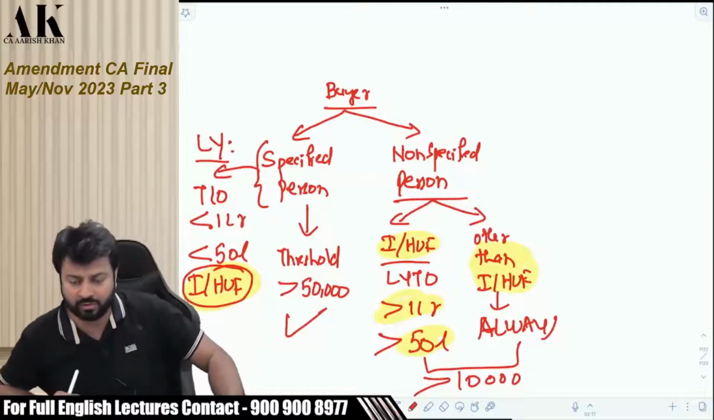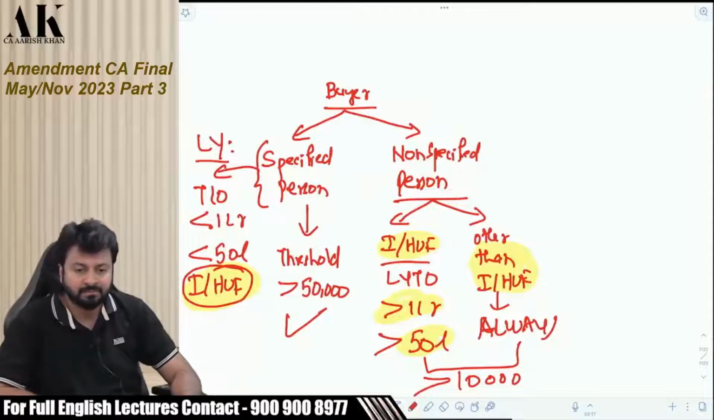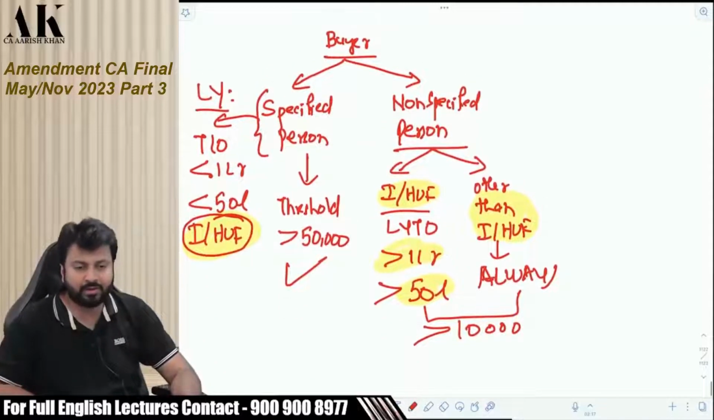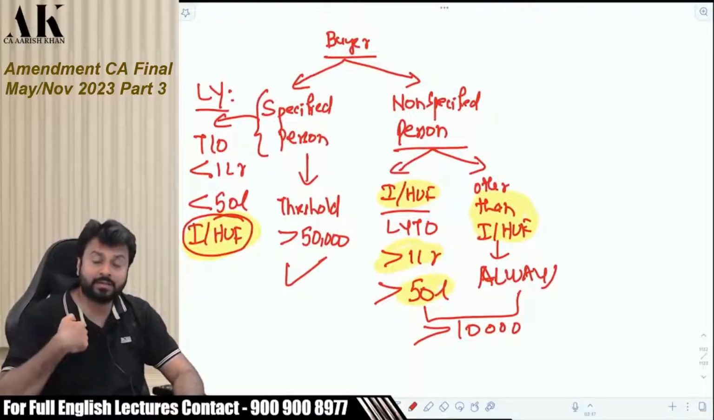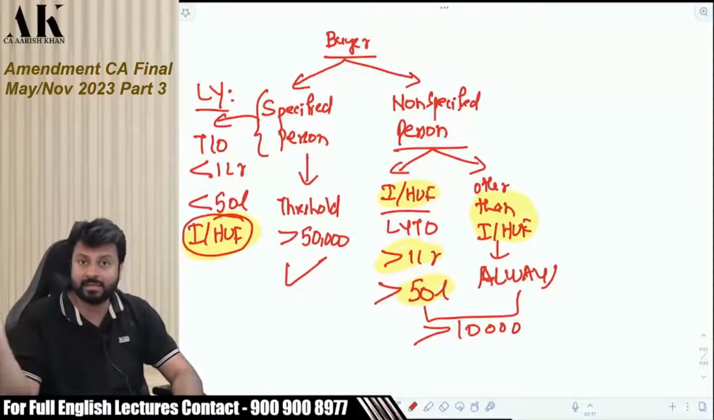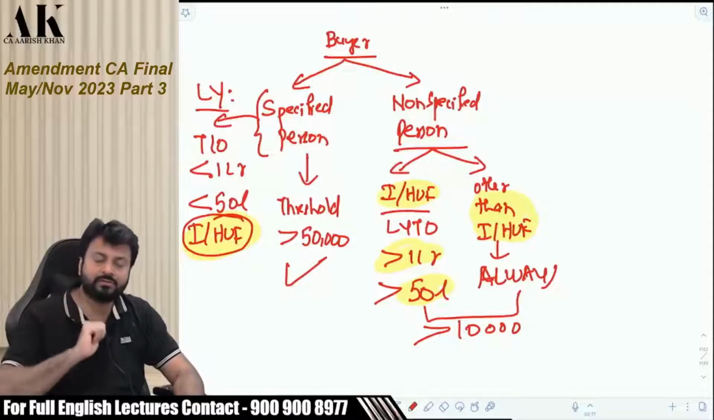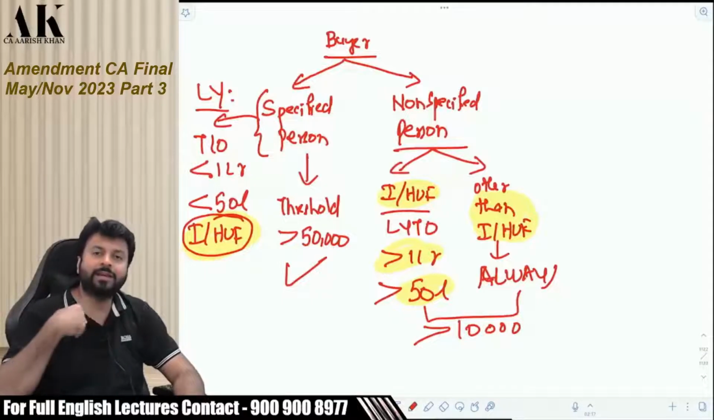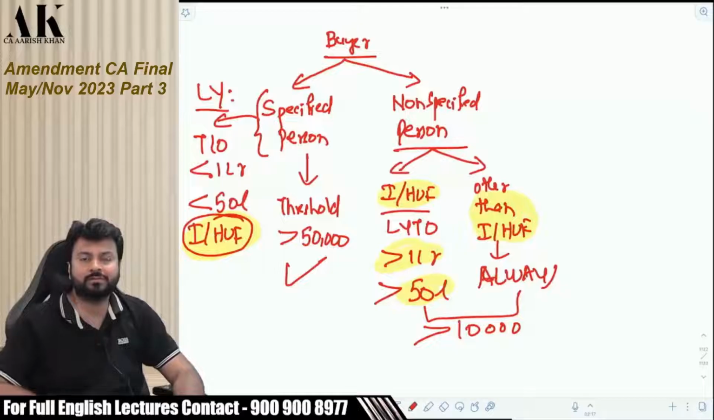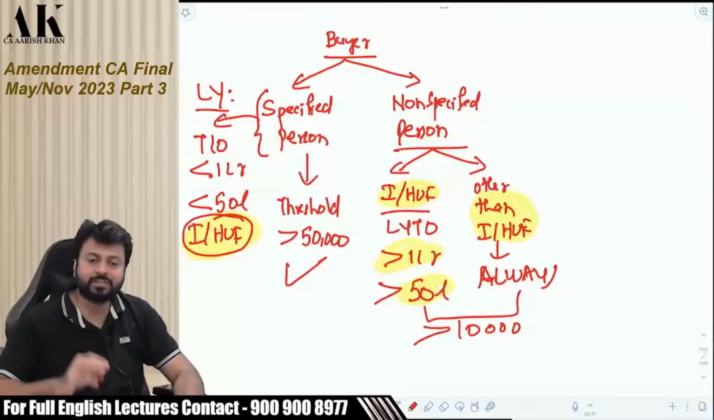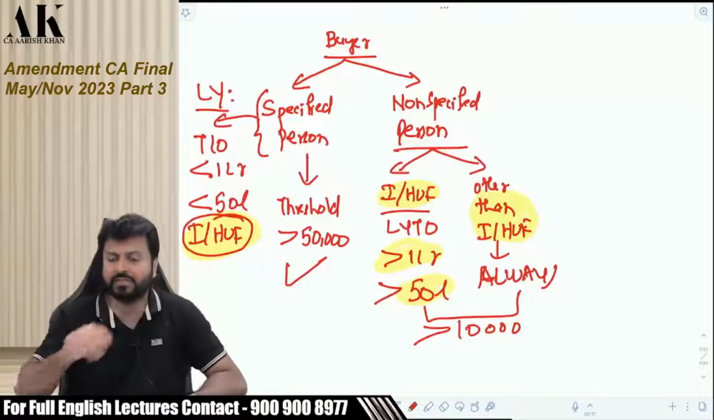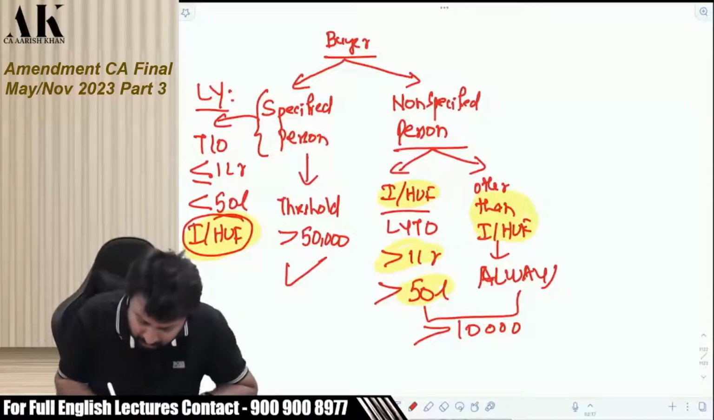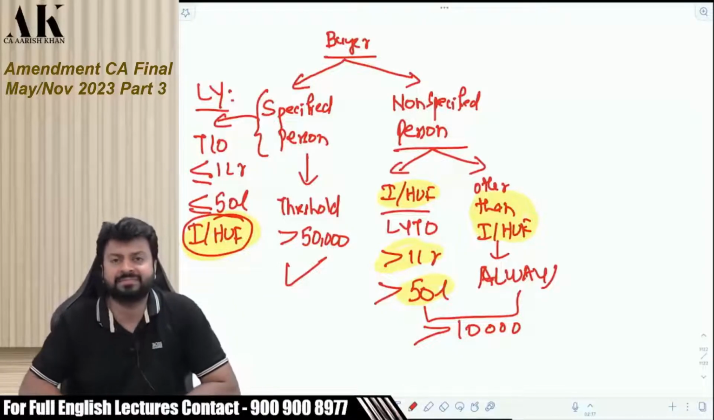Okay, you can take a photograph of this if you want. This will help you all to understand in a better way. You have to check the status of the buyer. If the buyer is, first of all, an individual or HUF. If the buyer is a company, then by default it is 10,000. 50,000 is only for individual or HUF, and that too if the last year's turnover is less than 1 crore or less than 50 lakhs, or you can say up to 1 crore, up to 50 lakhs. Okay.